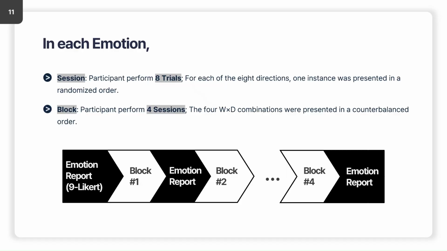After the click, a black screen indicated the end of the trial, followed by the reappearance of the gray fixation cross after a random delay, signaling the next trial. For each emotion, a total of 120 trials were conducted, with 32 trials assigned to each width and distance combination. After 32 trials, participants' emotional states were assessed to verify the effectiveness of the priming procedure.